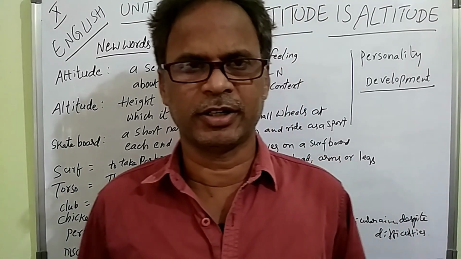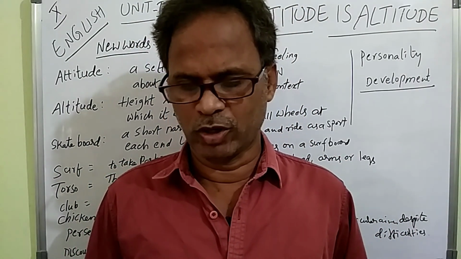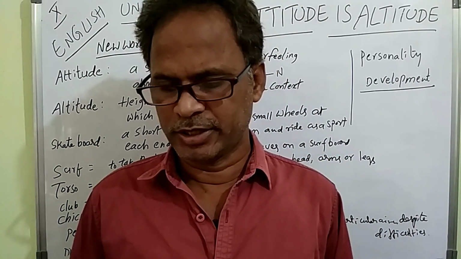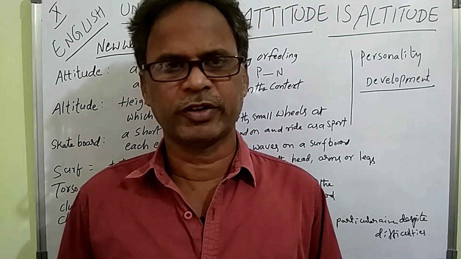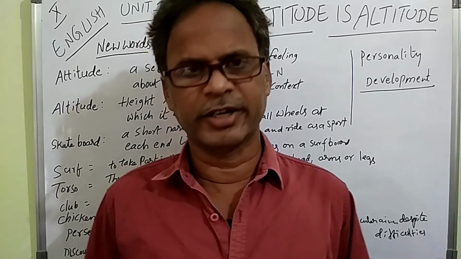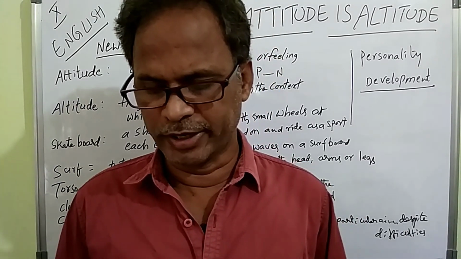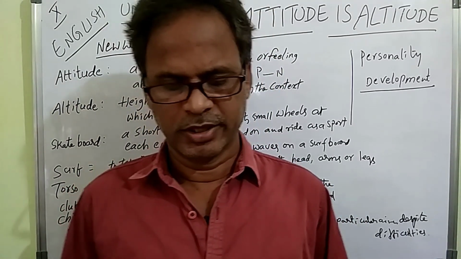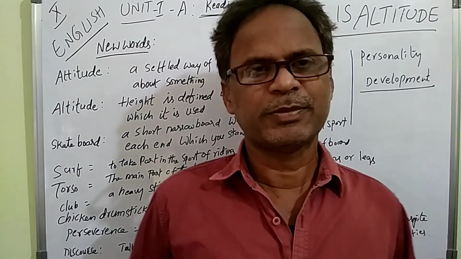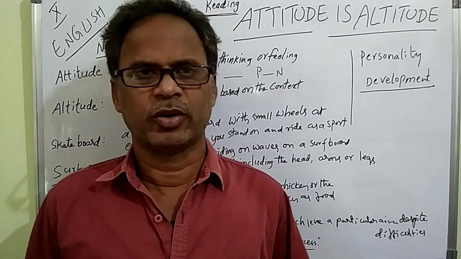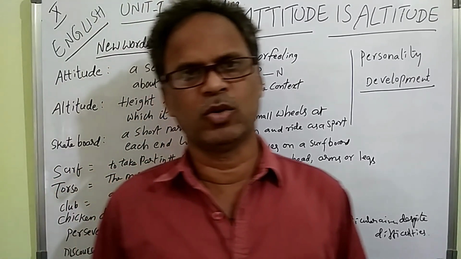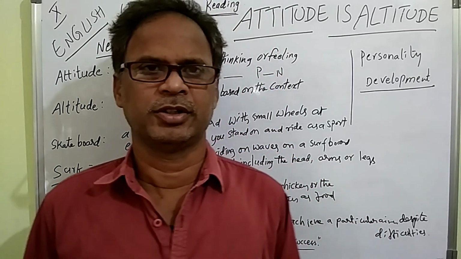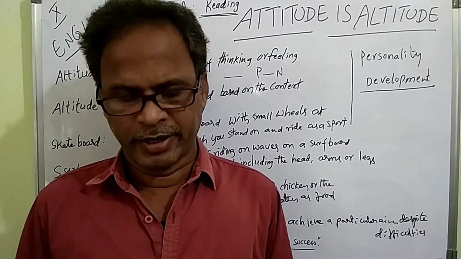Now let me come to the next paragraph. Nick Vujicic was born with no arms and legs, but he doesn't let the details stop him. The brave 26-year-old, who is mainly a torso, plays football and golf, swims and surfs, despite having no limbs. Despite means in spite. So not having limbs, Nick Vujicic plays golf, football and surfs, sports that is. And how is it possible?